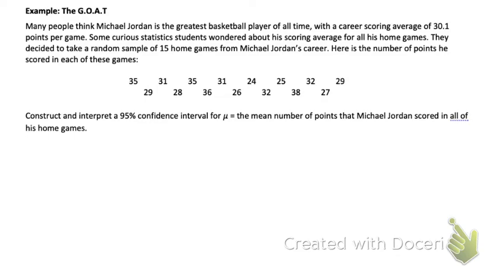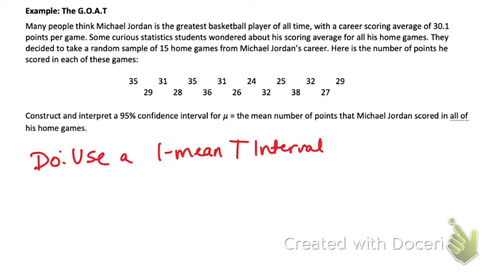So now we go back to our state plan do conclude, and now we're on the do part, and we use a 1 mean t interval. That's the name of this specific procedure. And you can just write down what your interval was. What was the lower boundary of the interval? 28.204. What was the upper boundary of the interval? 32.863.